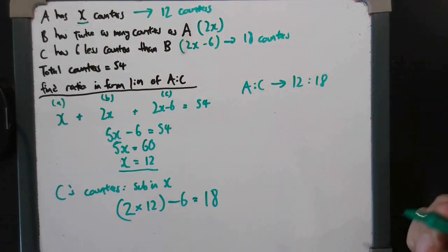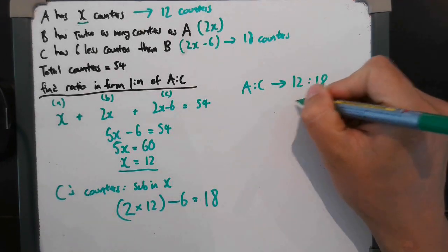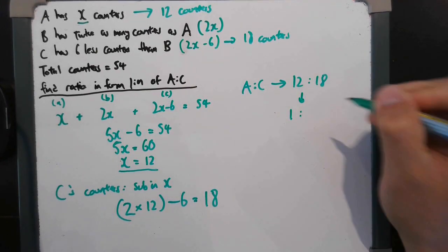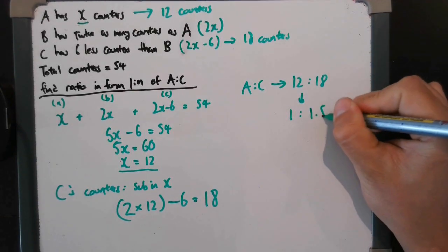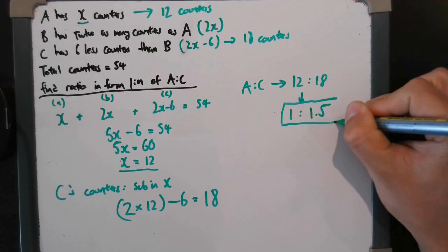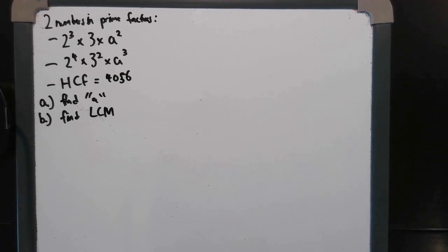Now, we just need to put it in the form 1 to something, okay? So what's 18 divided by 12? Put it in a calculator, that's your answer, okay? 1 to 1.5.